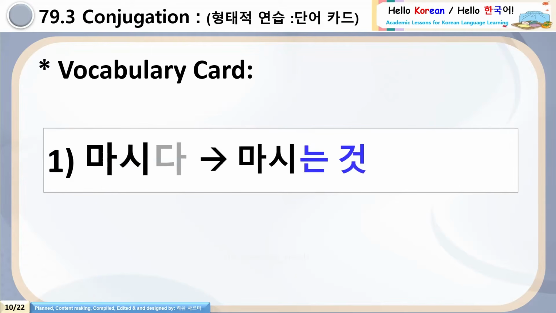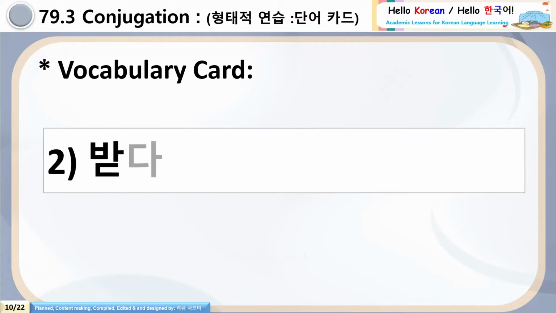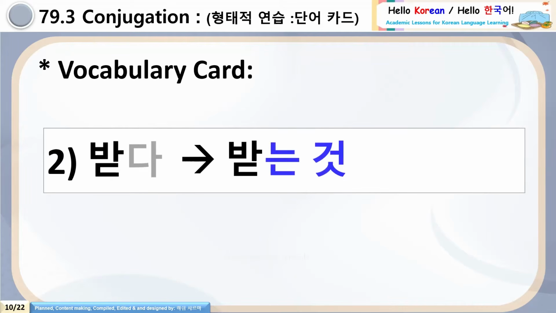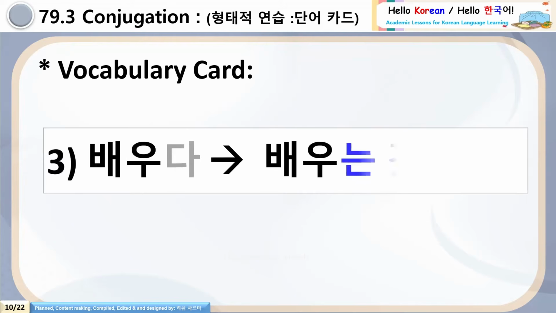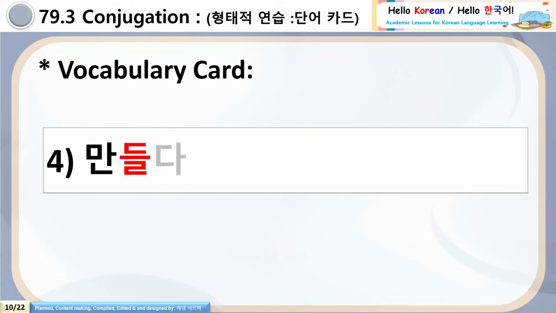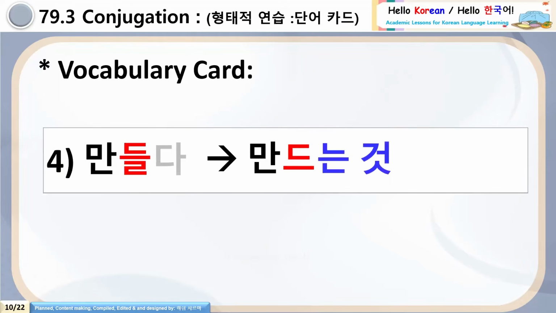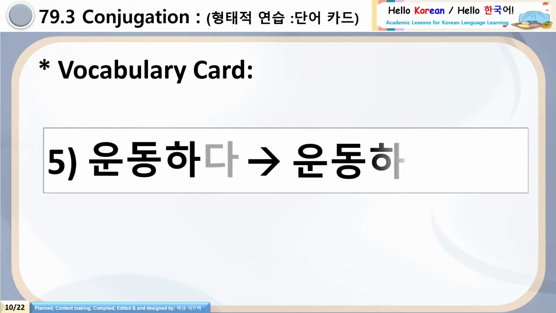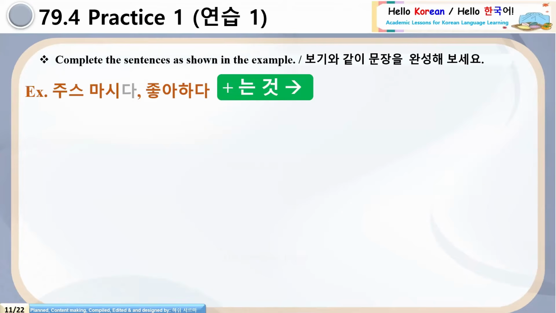Yes, 마시는 것. 차례로 여러분. Number 2, 팔다. Please add 는 것. It will be 파는 것. Number 3, 프다, 푸는 것. Number 4, 만들다, 만드는 것. And number 5, 운동하다 will be 운동하는 것. Clear?